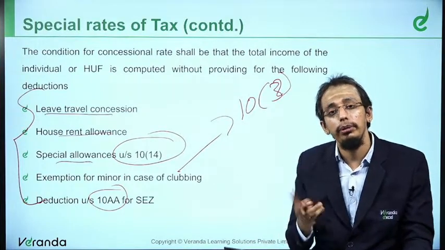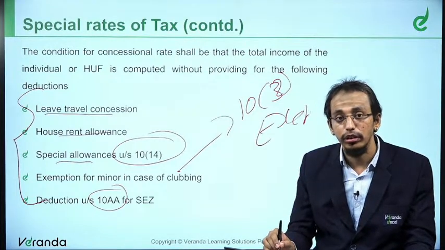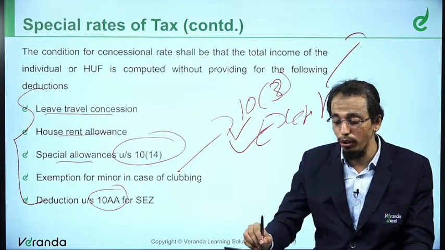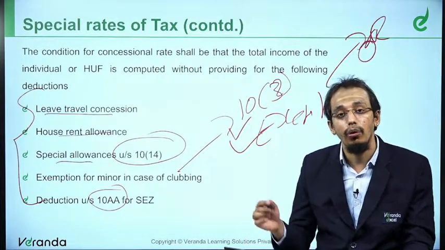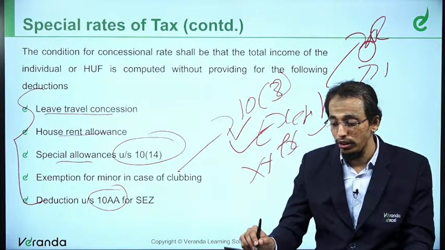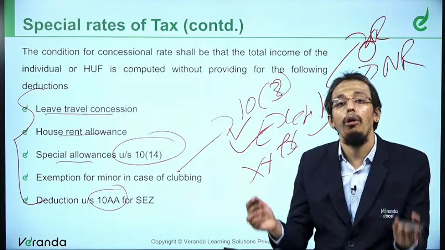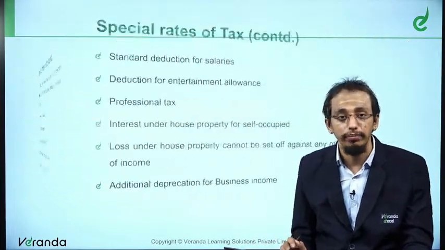Because if you don't have business income, I can keep shifting. That means take the exemption, choose the old regime. See how much tax you get under the old regime. Don't choose the exemption, choose the new regime. See how much tax you get. Accordingly you choose, that's all. That is what the advice would be.